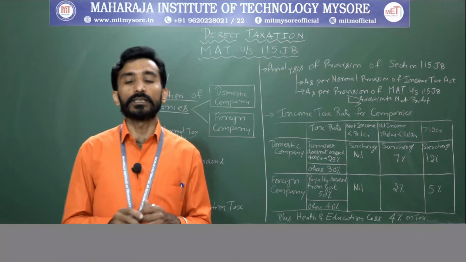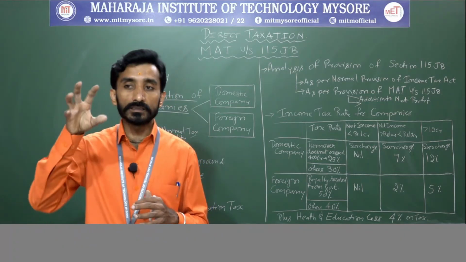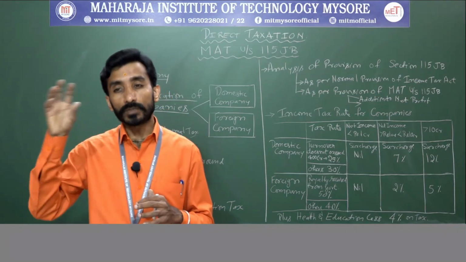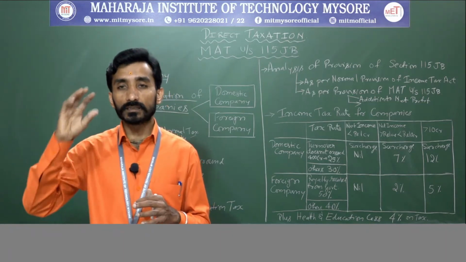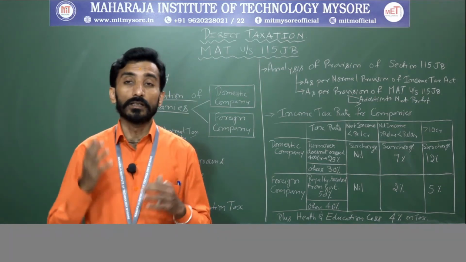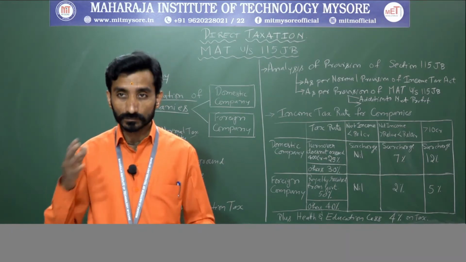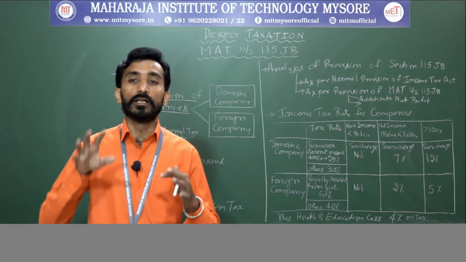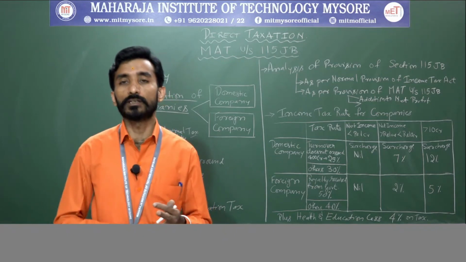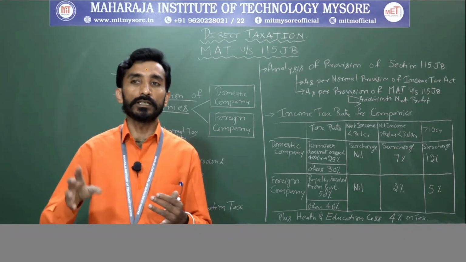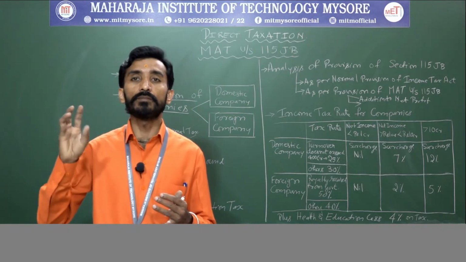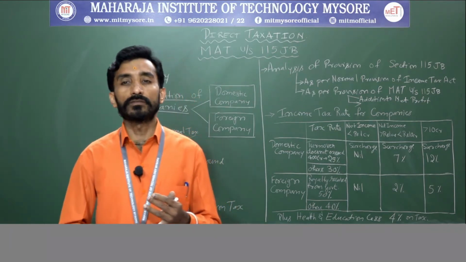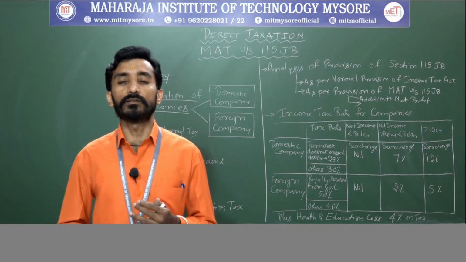Income accruing to a foreign company, arising through capital gain on the transaction of securities, or interest, or royalty, or any fees for technical services that will be chargeable to tax, that needs to be given deduction. Next, again, notional gain on the units of a business trust, if it is credited to the P&L account, that needs to be deducted. Loss on transfer of units, deduction needs to be given. Income by way of royalty taxable under section 115BBF, deduction should be given. Next, profit of a sick company, deduction needs to be given.